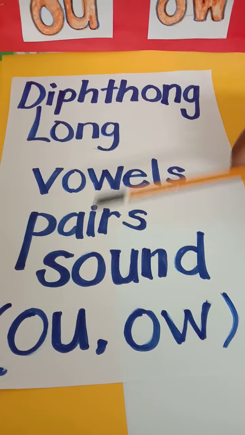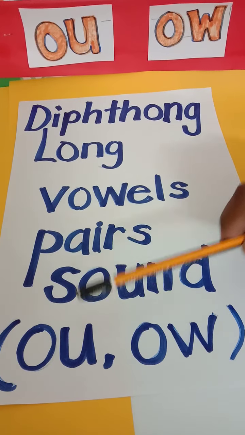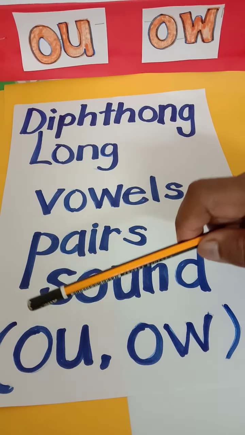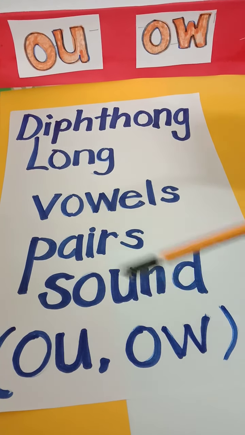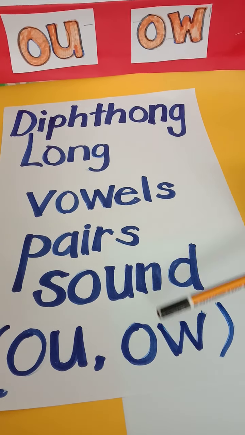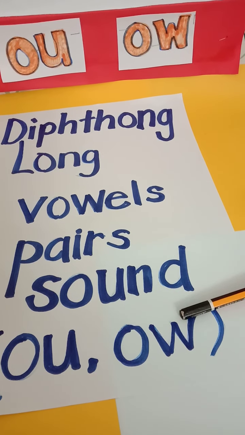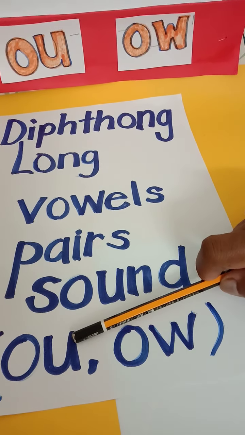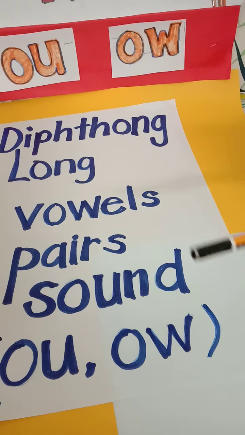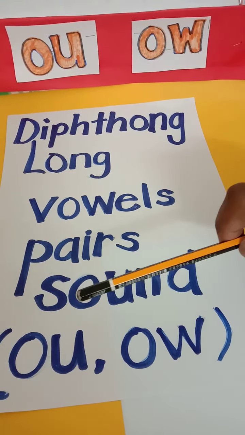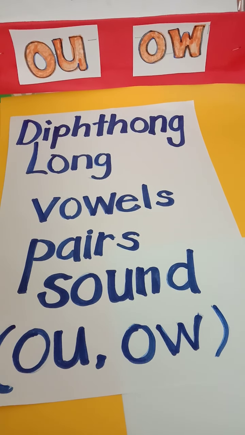What is the difference between OU and OW? With OU, you can see the letters are in the center of the word. And you can see OW will be at the end and also in the center of the word. But you can't see OU at the end. But this one, OW, you can see in the center and always at the end. But they sound the same. OU, ow, OU, ow. Alright, let's look at your practical book.